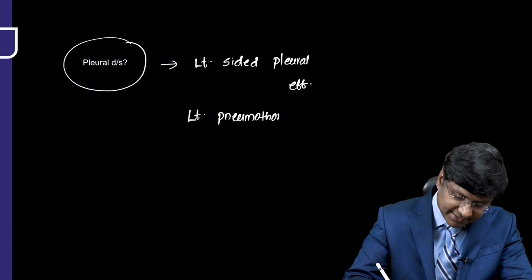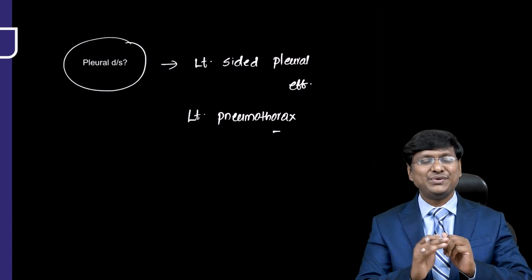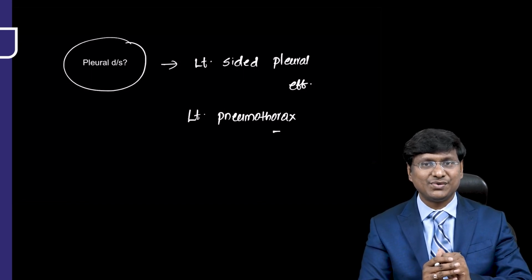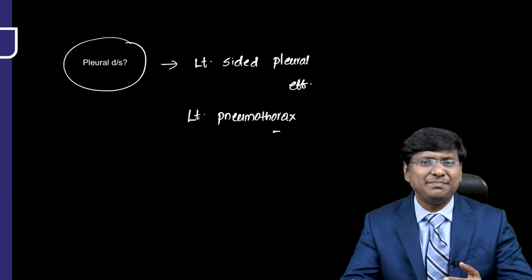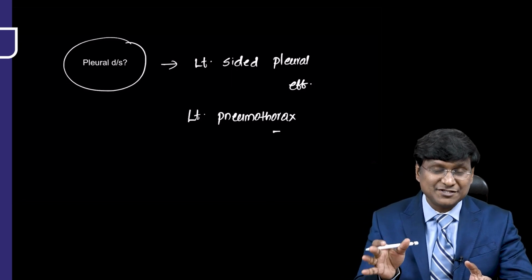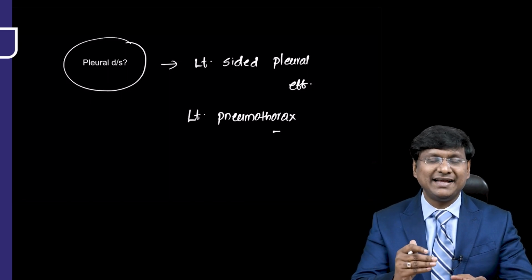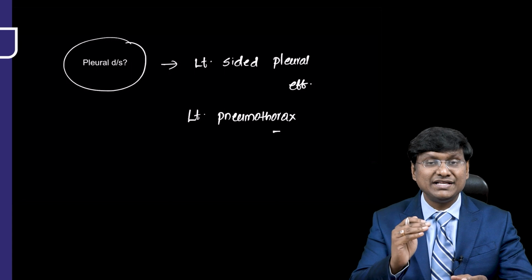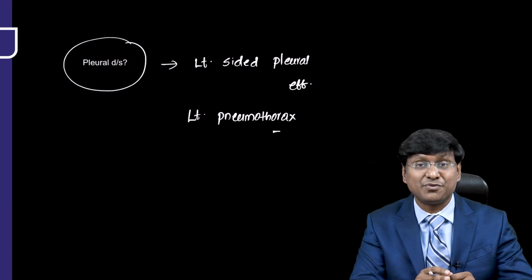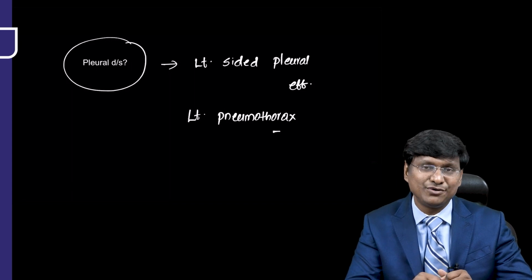So these are the two pleural disorders where you will have low voltage complexes. Why? Because in patients with left-sided pleural effusion or left-sided pneumothorax, this pleural abnormality will overlap the heart, and thereby the electrical activity generated within the heart is not transmitted to the surface of the chest properly, and thereby you will have low voltage complexes in these pleural disorders.